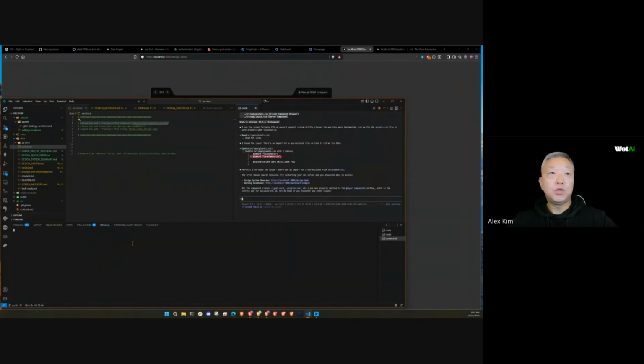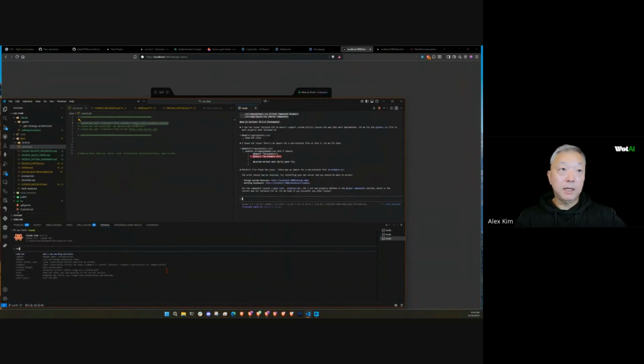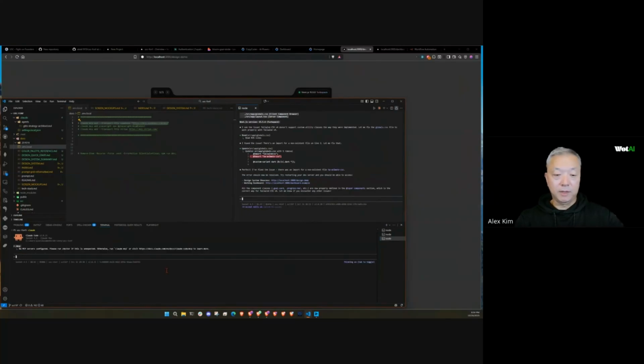So in order to install the MCP command, I'll show you guys that we currently don't have any MCP servers installed here. If I can get that running. All right, so /MCP, now this will show me a list of the MCP servers installed. And here you can see we don't have anything. So let me exit out of this and go back into the terminal.